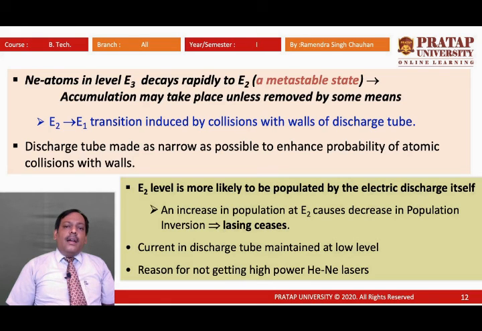If any spontaneously emitted photon is parallel to the cavity walls, then it will start oscillating, and this oscillating photon will trigger stimulated emission. When the number of photons or the radiation density increases beyond a level, the excess radiation density is released through the partially reflecting mirror in the form of a laser beam. So this is the helium neon laser.